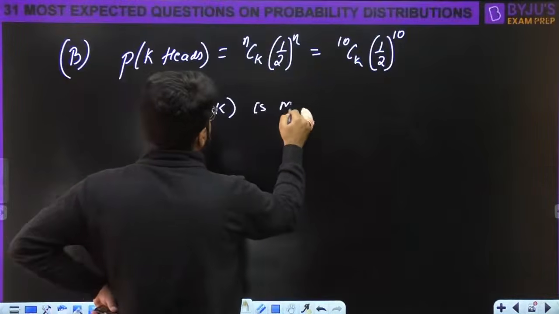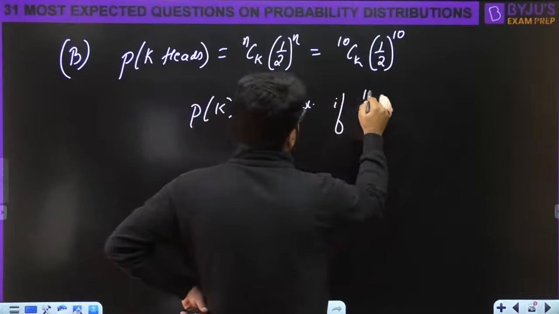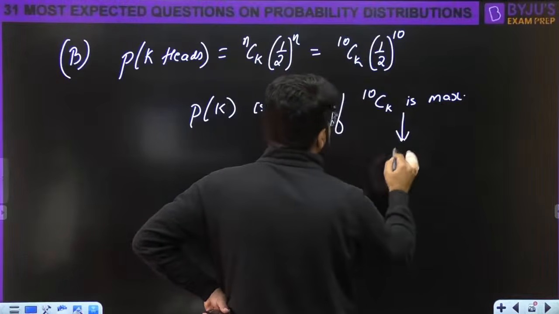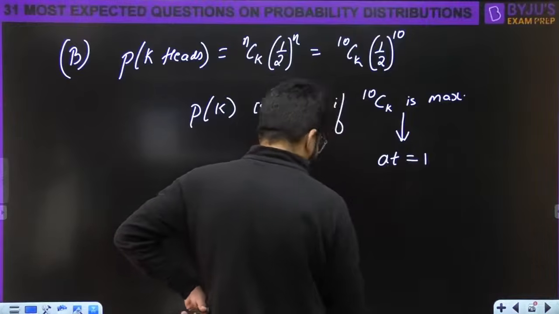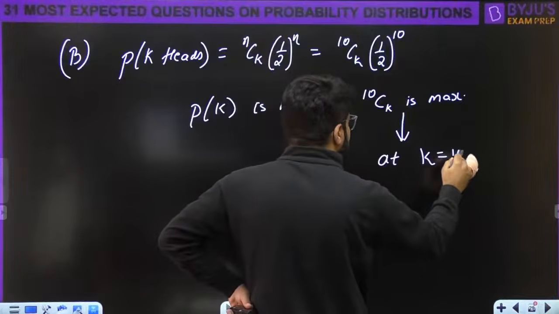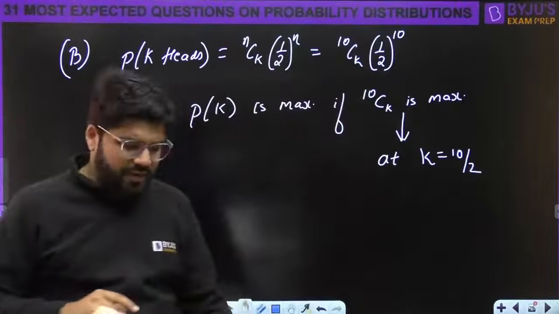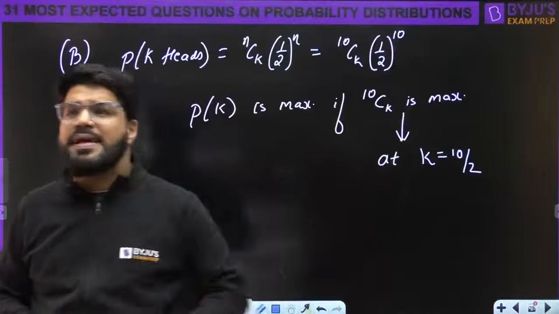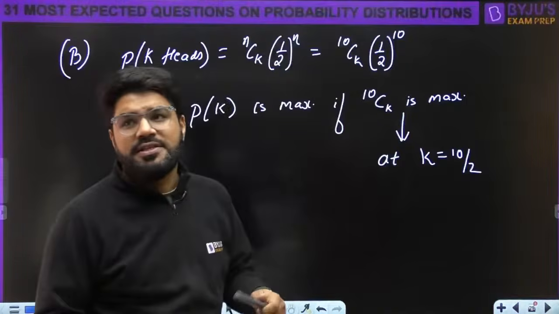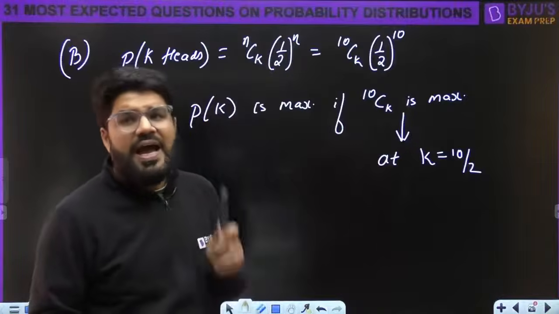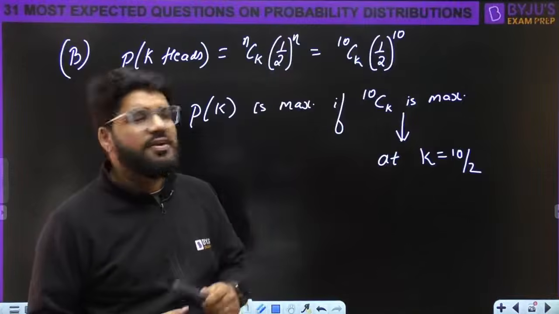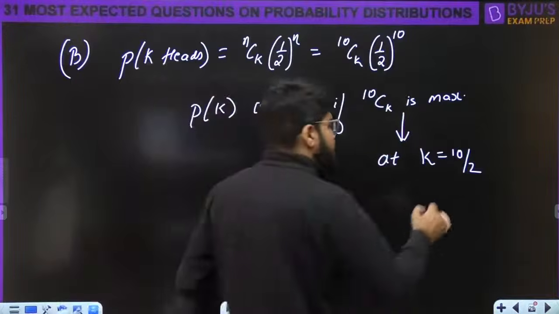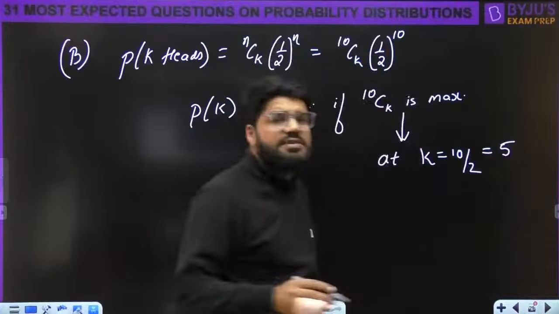P of K here is maximum if 10Ck is maximum, and here 10Ck is maximum at the midpoint, at K equal to 10 by 2. For even n, the maximum nCk is at the midpoint. This is the property of combination we study in permutation and combination. If n is odd, then n minus 1 by 2 या n plus 1 by 2 कोई सा भी ले सकते. So here, yes, it is going to give you the maximum at K equal to 5.